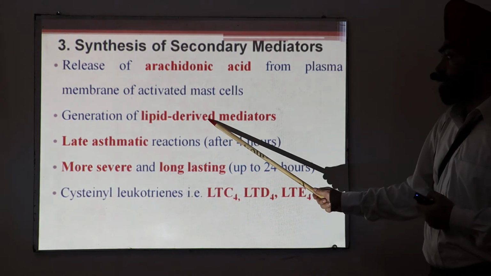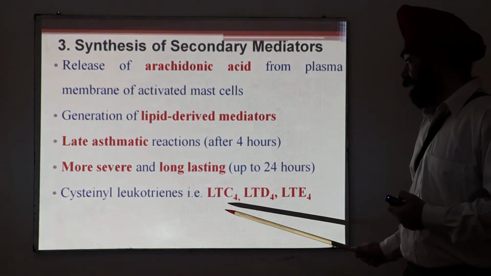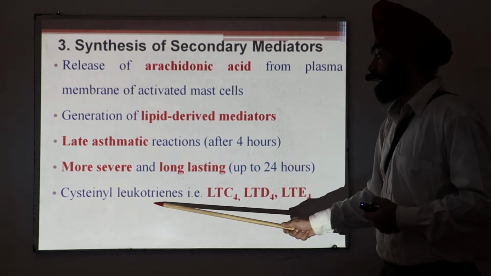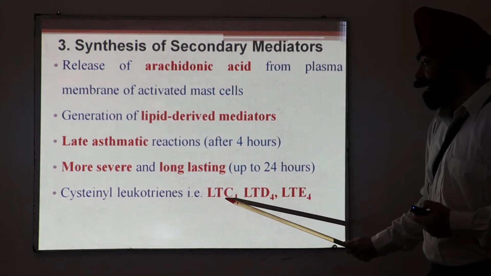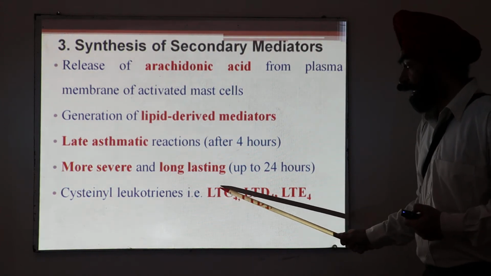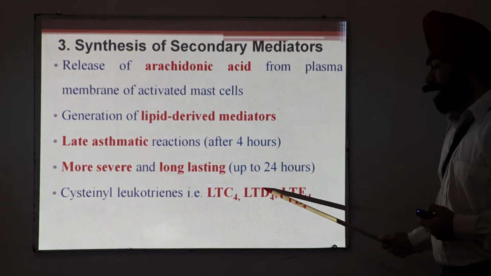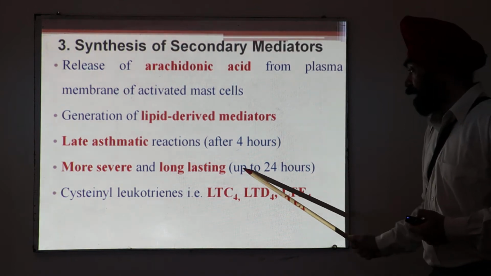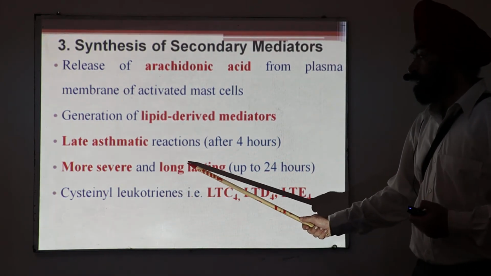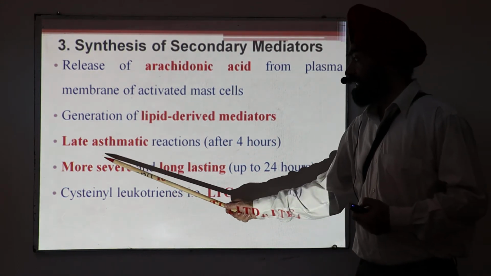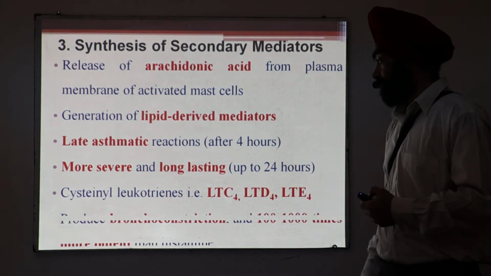Now what are those lipid-derived mediators? These are the cysteinyl leukotrienes: LTC4, LT meaning leukotriene, C4, then leukotriene D4 and leukotriene E4. These are very important leukotrienes involved in the long-lasting, severe, late asthmatic attack.